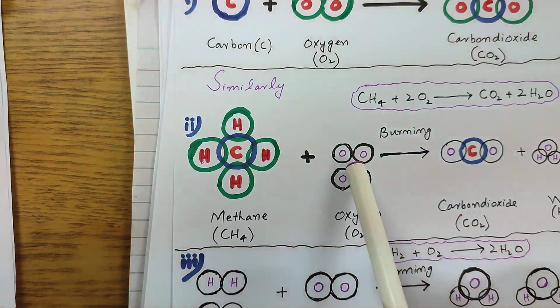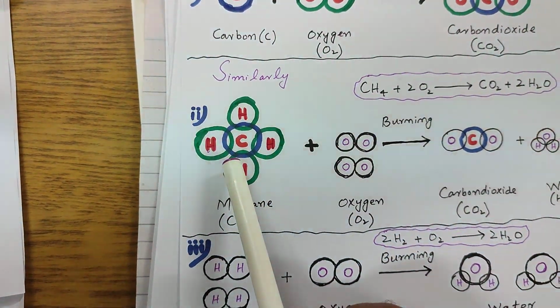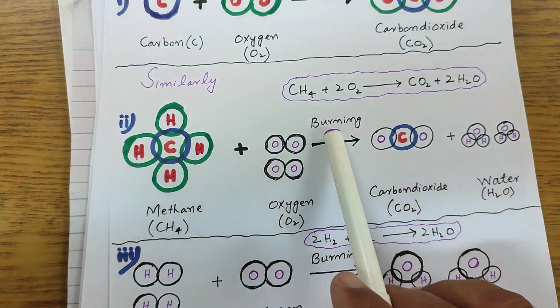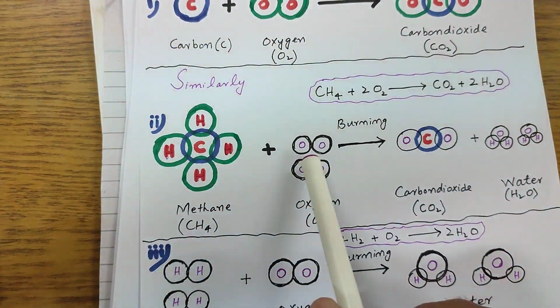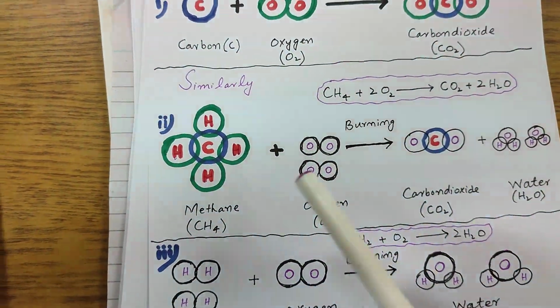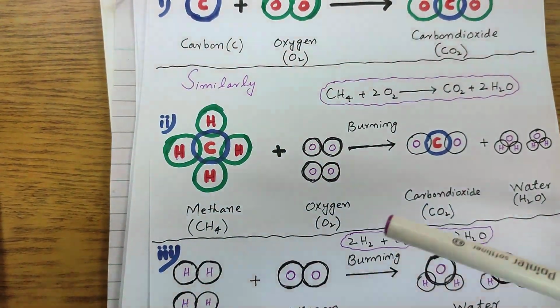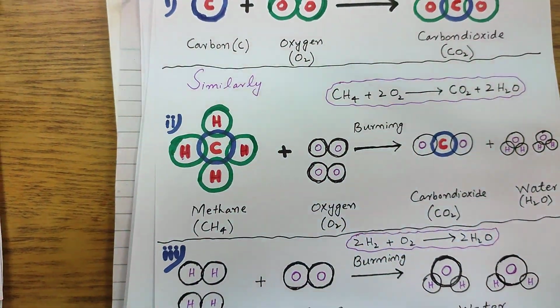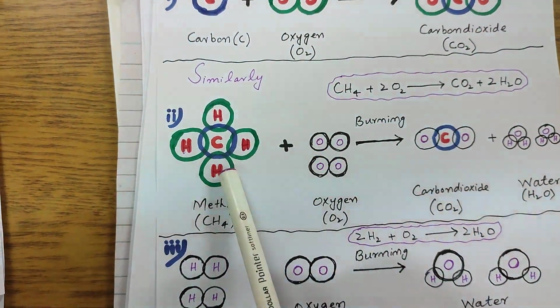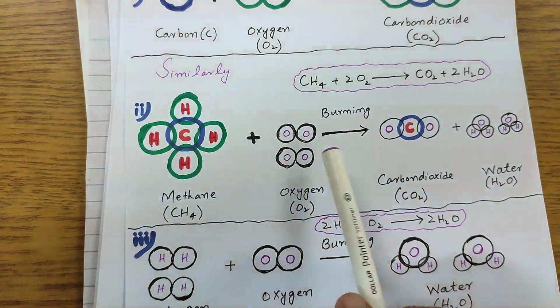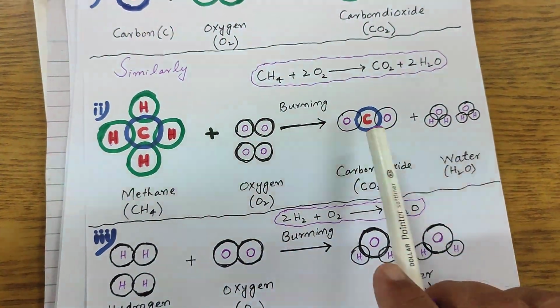So here oxygen is one of the reactants, methane is another reactant, and these two combine during the burning process. This reaction is taking place in the stoves we use in our homes. For example, when your mama is cooking a meal, she is actually carrying out this reaction. Methane, when it burns, combines with oxygen. It produces 2 types of substances.